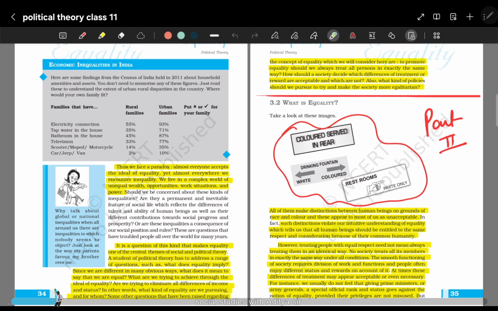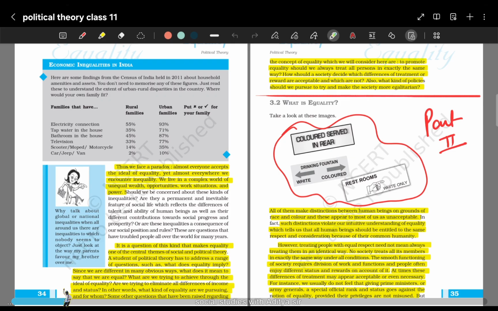That is why in equality we come to the concept that each and everybody should be treated in a way that we all are human beings. We all have the same body as humans, and we should not differentiate. We should not distinguish between people on the basis of race or color. We need to treat each and everybody with equality because we all are human beings after all, and we are all entitled to the same respect and consideration.